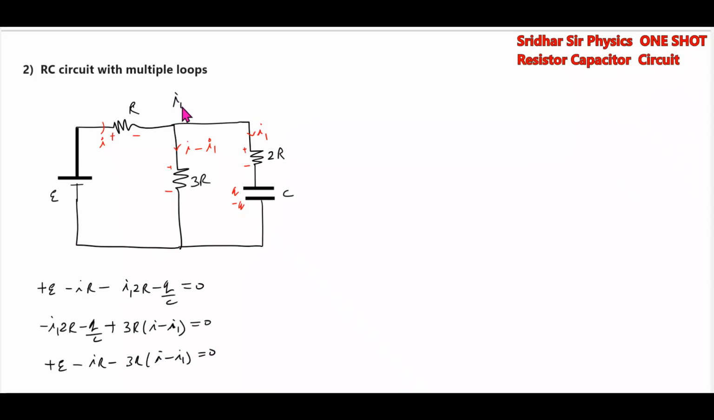And what is I1? I1 equal to dq by dt. Why plus? Charge across capacitor is increasing. This is one method. Or other easiest method, we can directly get the steady state charge at t equal to infinity.